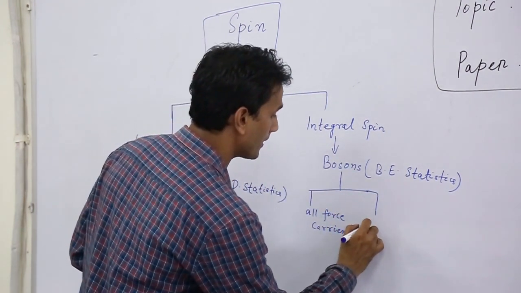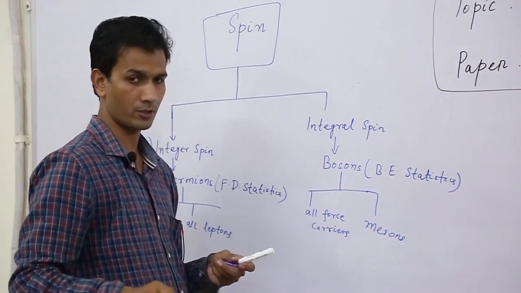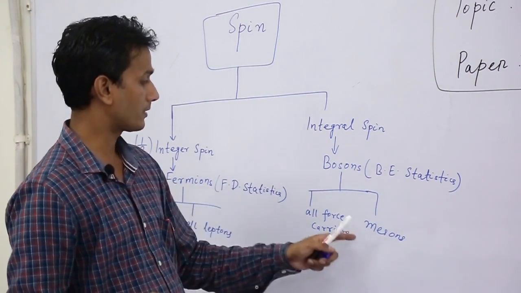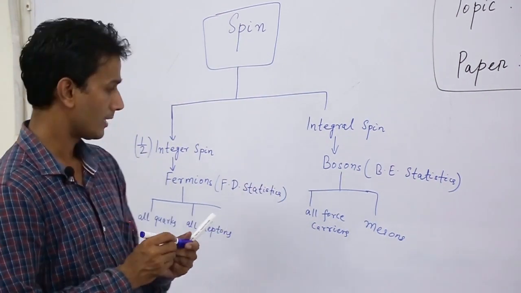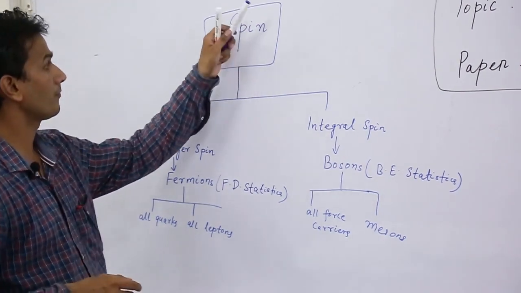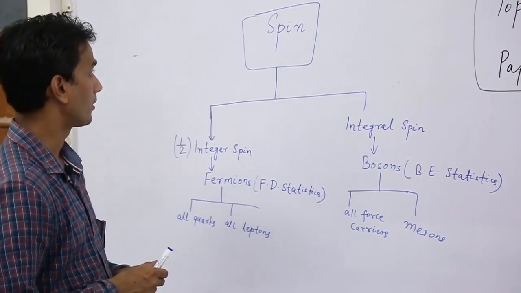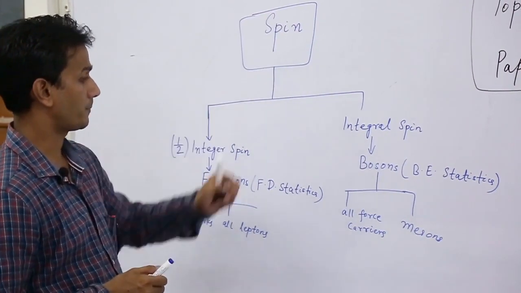Similarly, all mesons are also bosons. So these are the bosons and these are the fermions. So this is about the classification of elementary particles on the basis of spin.